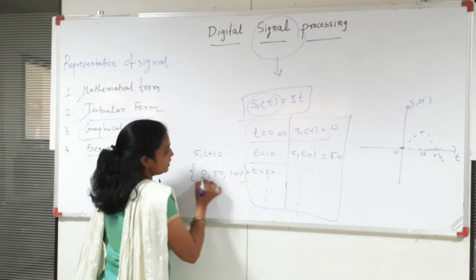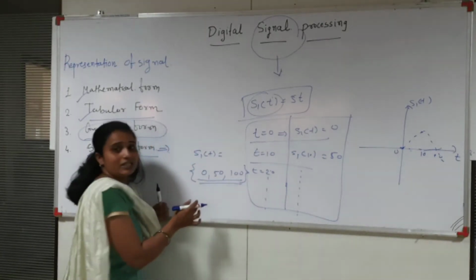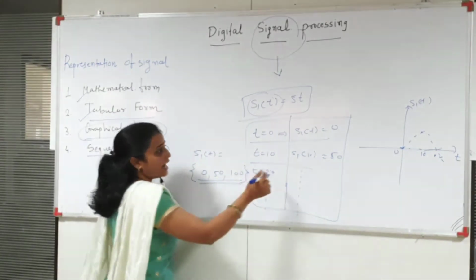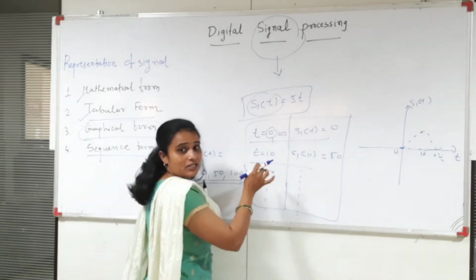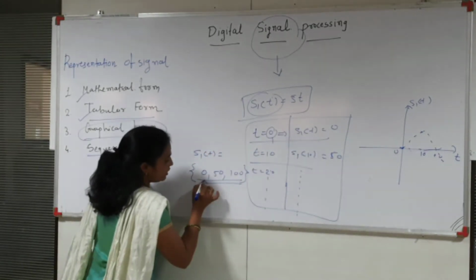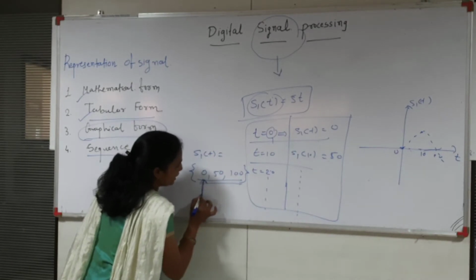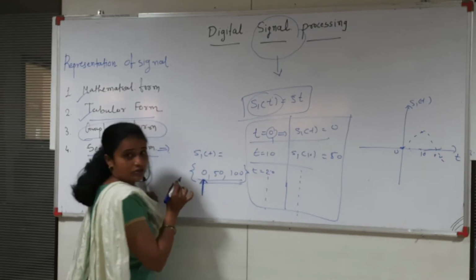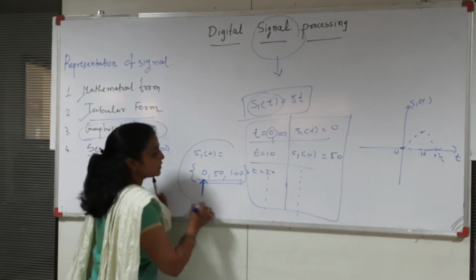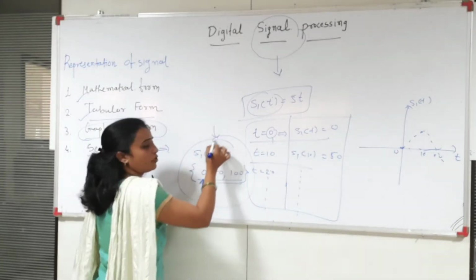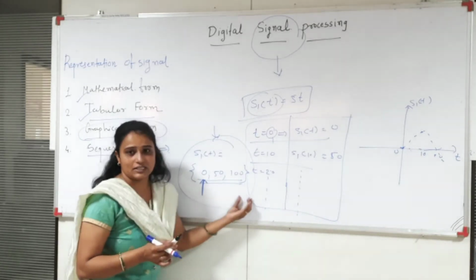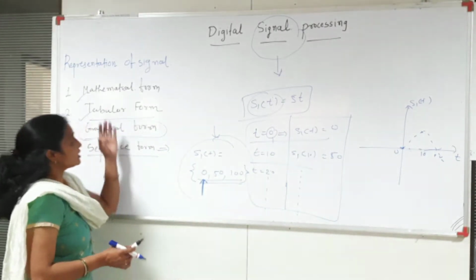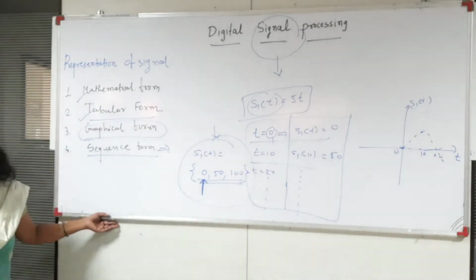Right? So this output is nothing but one type of sequence, and at t equal to 0, that is known as the reference number. Here I am putting one arrow to indicate the origin of the signal. So this is nothing but the representation of the signal in terms of a sequence: S1 sequence, S2 sequence, S3 sequence. These are the representations of the signal.